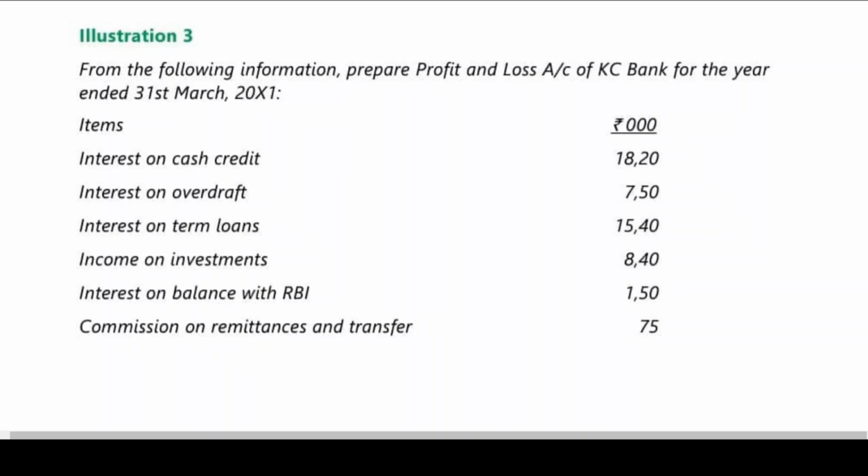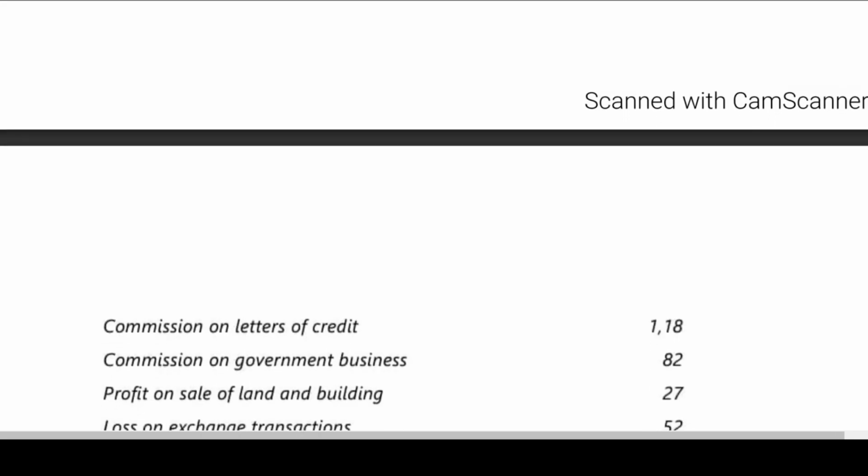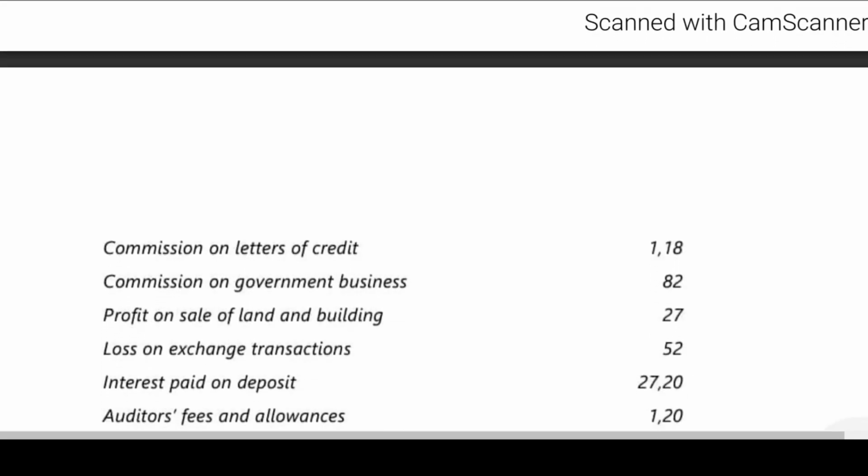Commission on remittances and transfer will go to schedule 14. Then commission on letters of credit, it is income for them, that also will go to schedule 14. Commission on government business also will go to schedule 14. Profit on sale of land and building also will go to schedule 14. But we also have loss on exchange transaction. We write the same loss on exchange transaction, but we put it as a negative. Okay, is this clear?